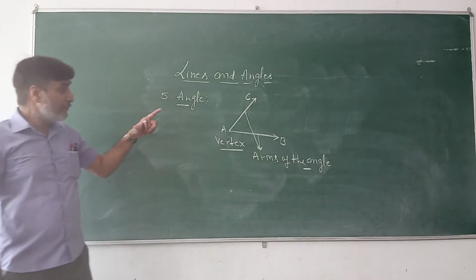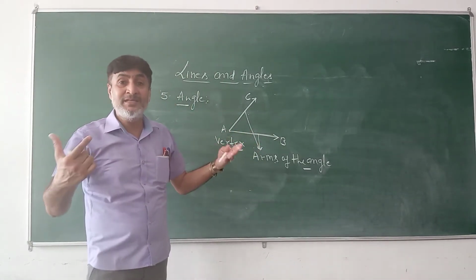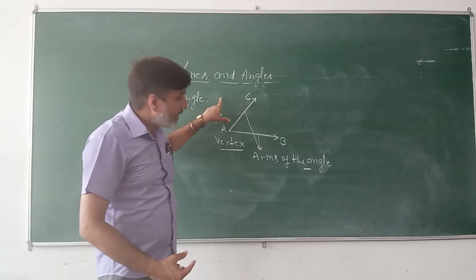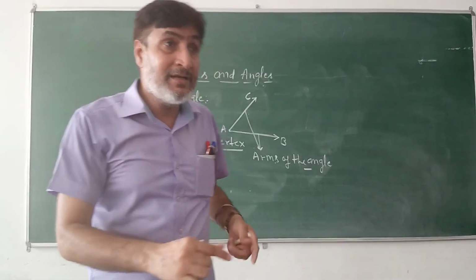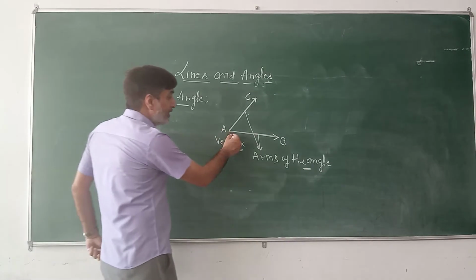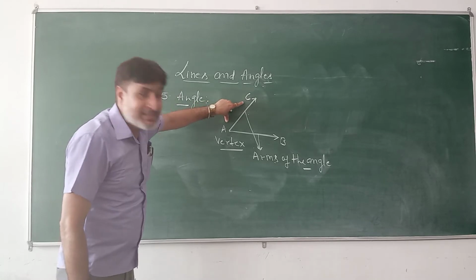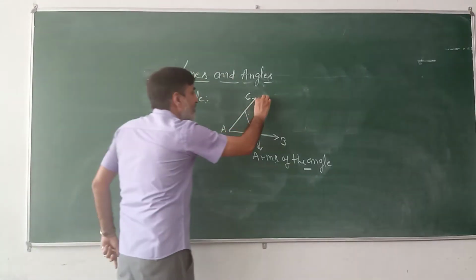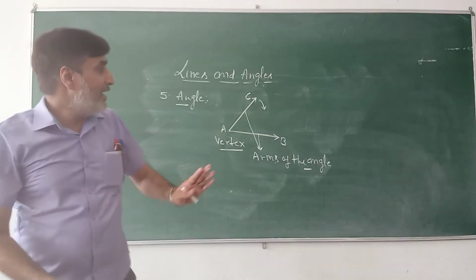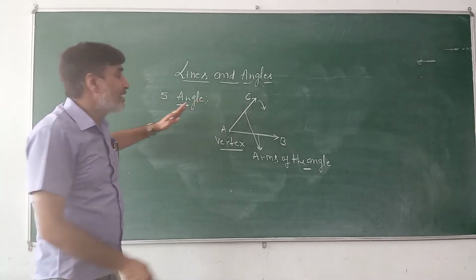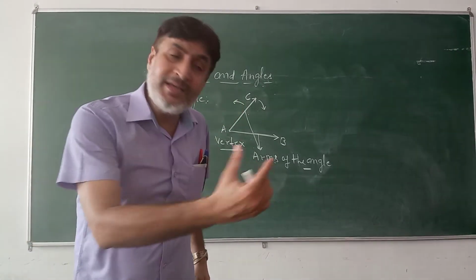Here students, if we keep one ray stationary, meaning keep it at rest, and if we rotate another ray, then the measurement of this angle keeps on changing. For example, if AB is the stationary ray, and if we rotate AC in clockwise direction, then the measure of the angle keeps on decreasing, and if we rotate this ray AC in anti-clockwise direction, the measure of this angle keeps on increasing.